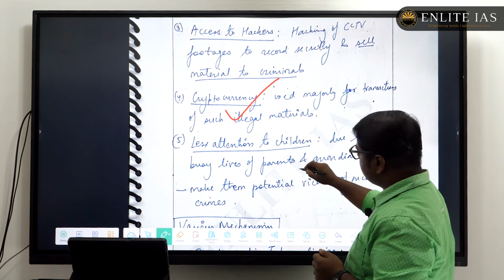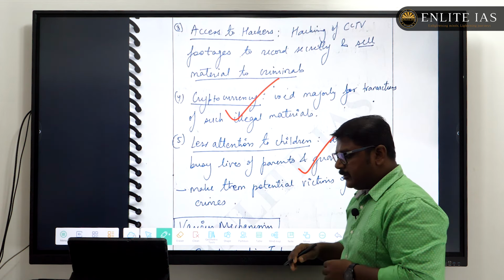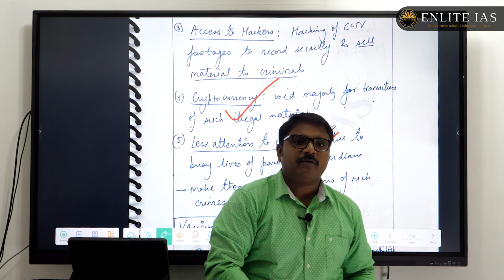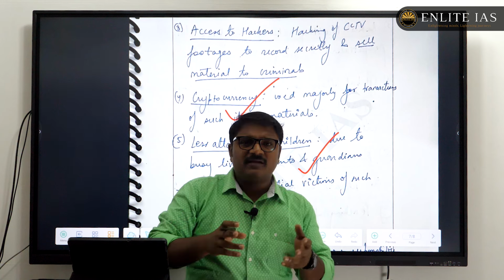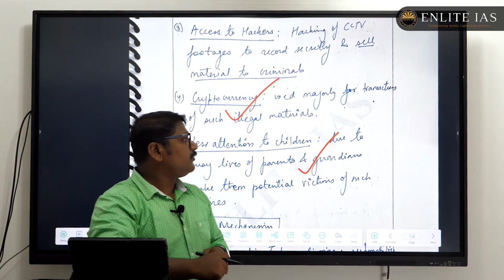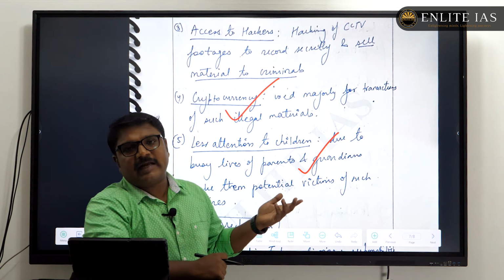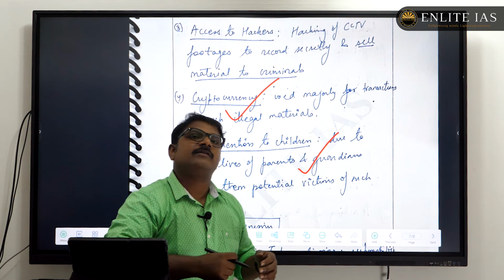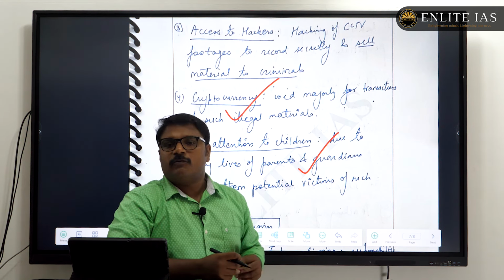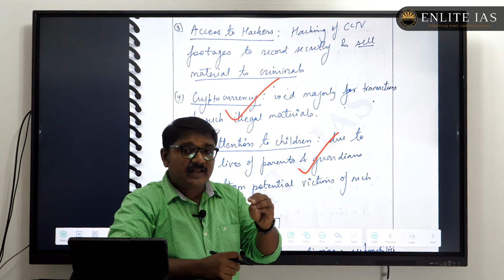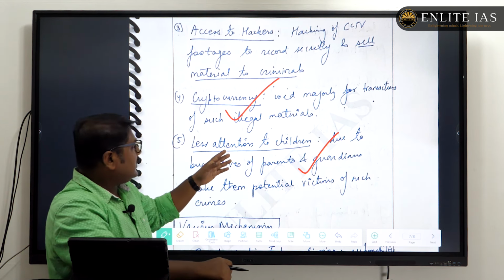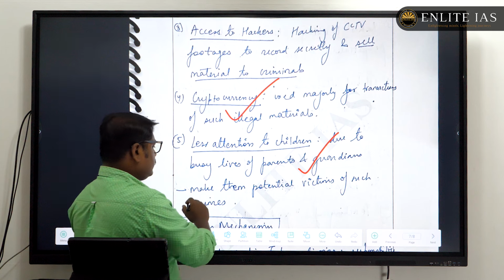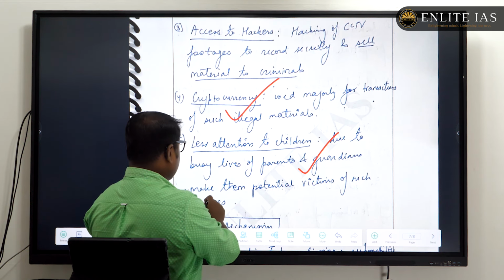Then less attention to children. That is a sociological problem. That is the increase in nuclear families. That is a major thing, because in the old large families, there were grandmothers and grandparents to look after the children. But with the advent of nuclear families, the parents have very less time, especially due to their workloads as well as the urbanized nature. They have very less time to spend with the children. Those points have been rightly pointed out by Archit. Such sociological factors have been pointed out here.